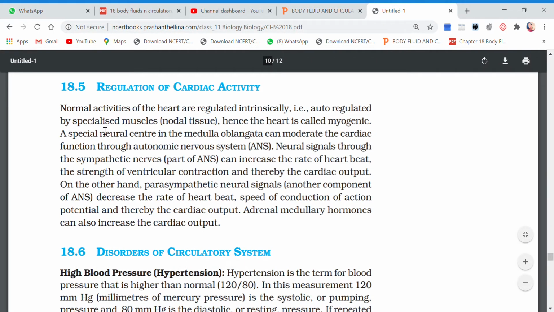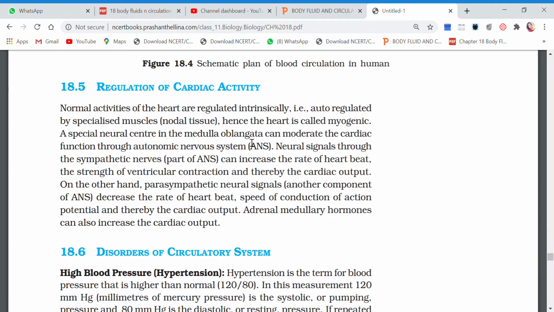So you see what they write in your book: normal activities of the heart are regulated intrinsically, that is, it is auto-regulated. We have done this, that it is auto-excitable by specialized muscle or nodal tissues. The nodal tissues like SAN and AVN are muscular tissues, hence the heart is called myogenic. A special neural center in the medulla oblongata, which is a part of your brain connecting the spinal cord,